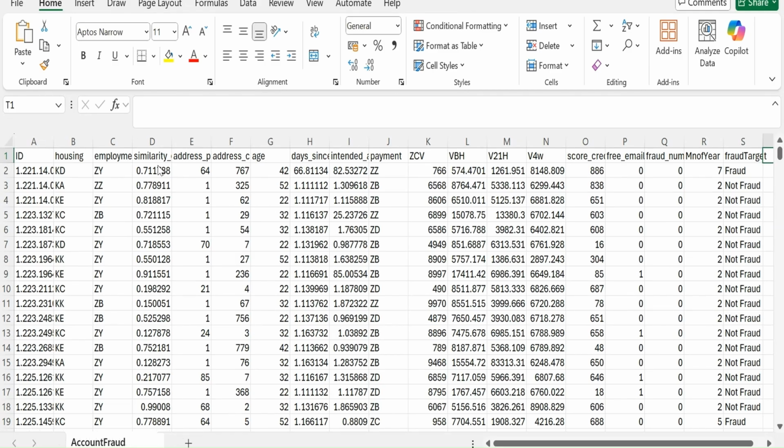This is an example of account fraud data that you can use for training the model for account fraud detection.